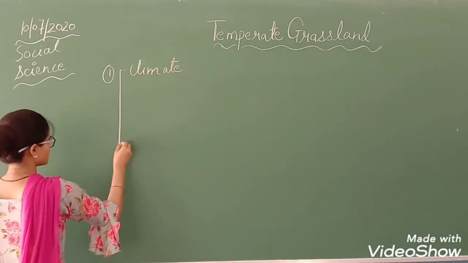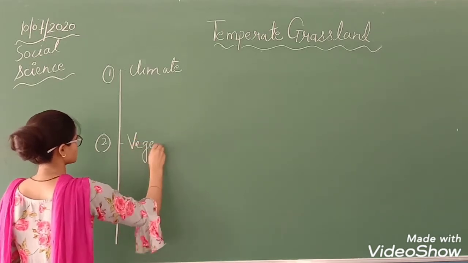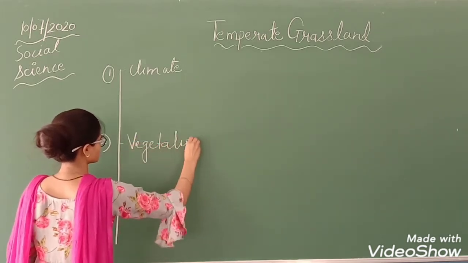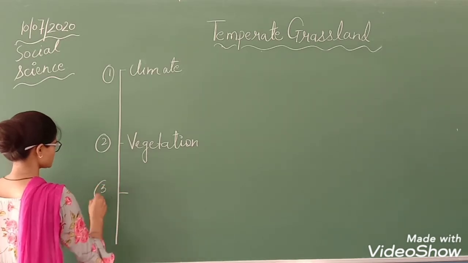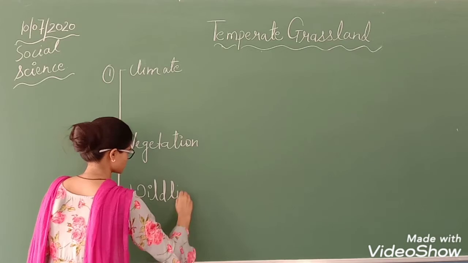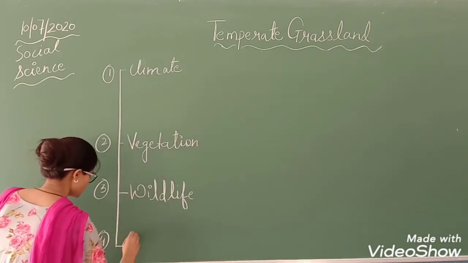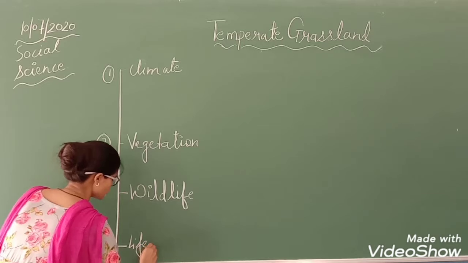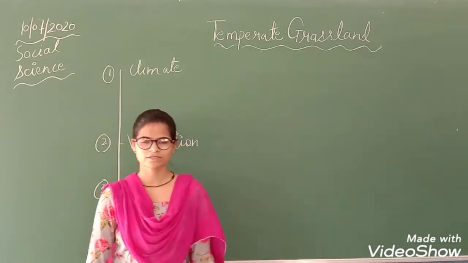Number two is vegetation. Number three is your wildlife. And number four is your life. So these are the main topics we are going to discuss in this chapter.